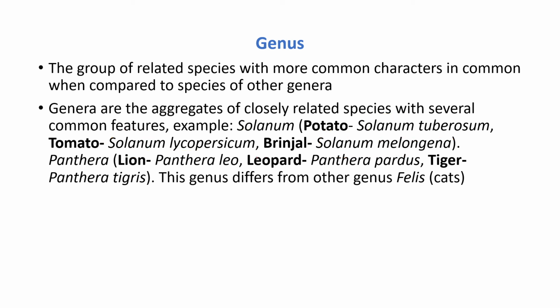Next is Panthera, the lion: Panthera leo, Panthera pardus and also Panthera tigris. These three organisms have the same genus but different species: leo, pardus and tigris. Because they look a little bit similar, even though they are different species, it means they are closely related. Hence you can place these organisms with slightly different species under the same genus. And this is about the genus.